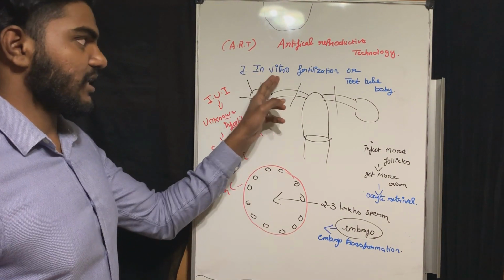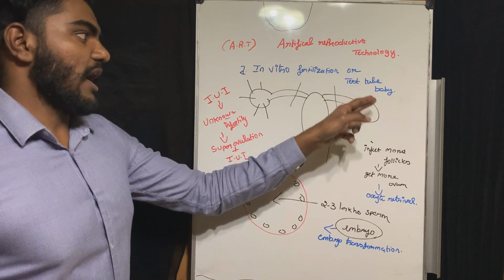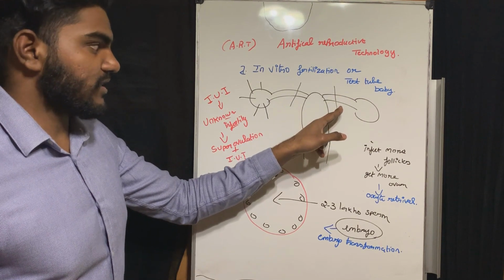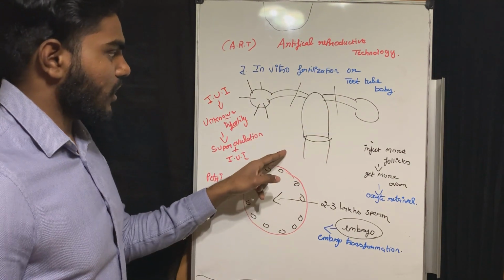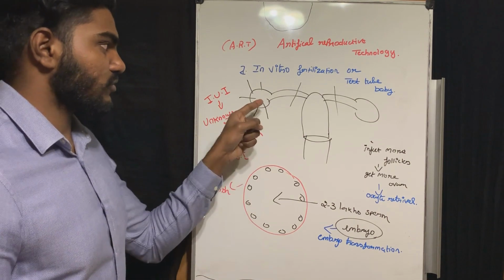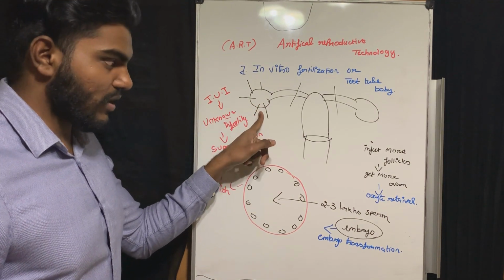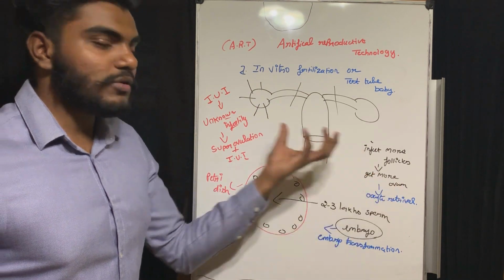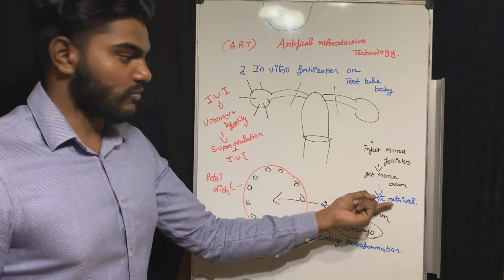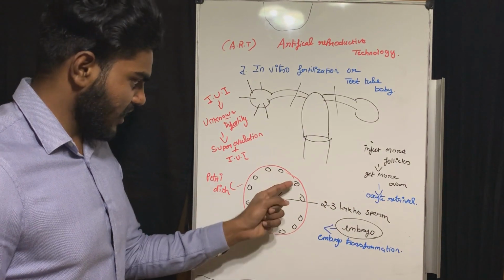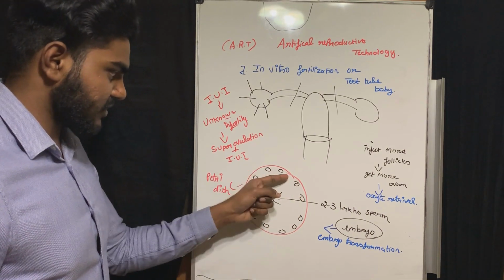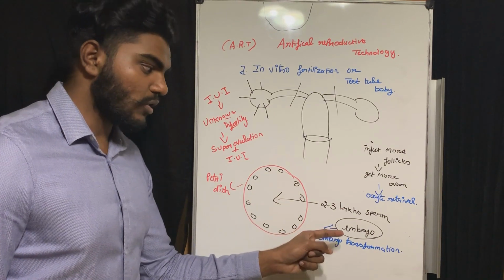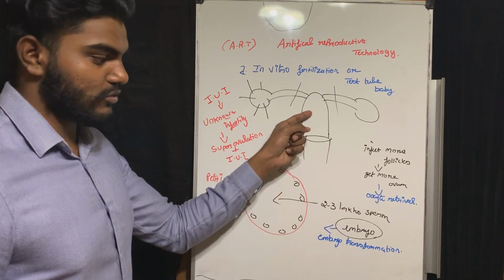And this is the second type: in vitro fertilization, or test tube baby. I use it when the fallopian tube has a problem, or when the sperm count is less than 5 million. In this method, we inject more follicles in the ovary, and after ovulation we get more ovum. Then I suck out all the ovum by a tube, that is oocyte retrieval. Then I take the petri dish, put the ovum around it, and add 2 to 3 lakh sperms. Once the embryo forms, I take it and put it into the uterus.